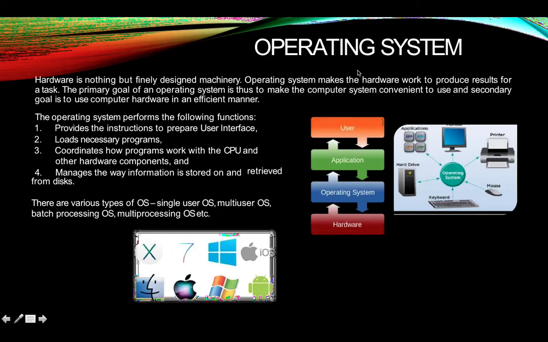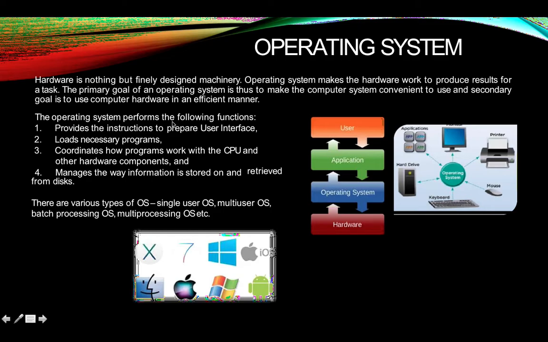What is an operating system? We need an operating system in our computer to do work on the computer. Why? Because the operating system works as an interface between hardware and software.